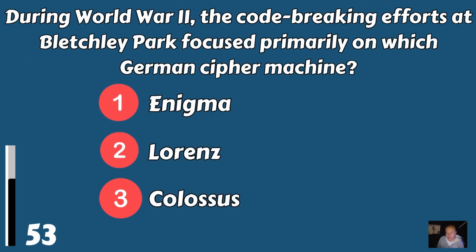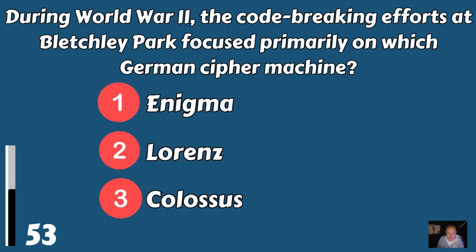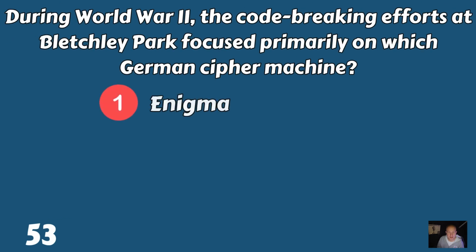During World War II, the code-breaking efforts at Bletchley Park focused primarily on which German cipher machine? Was it Enigma, Lorenz, or was it Colossus? It was Enigma.